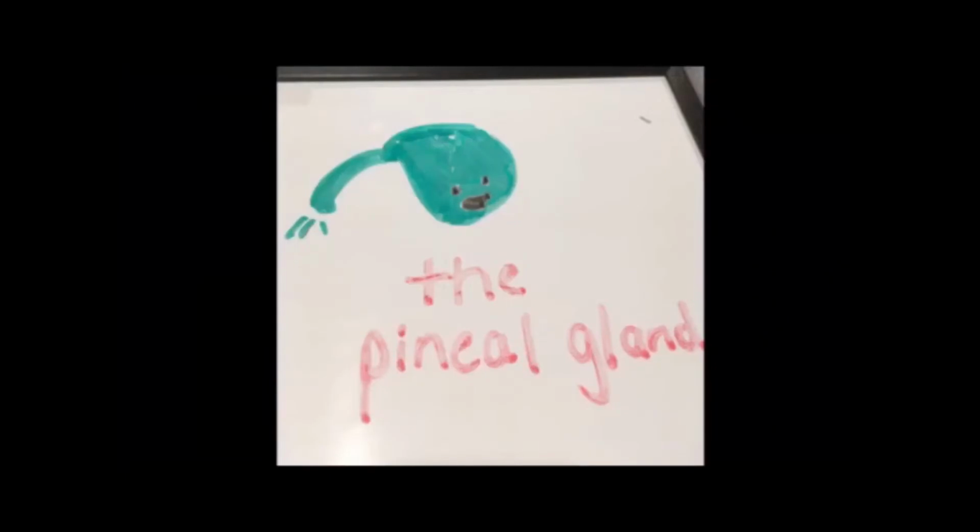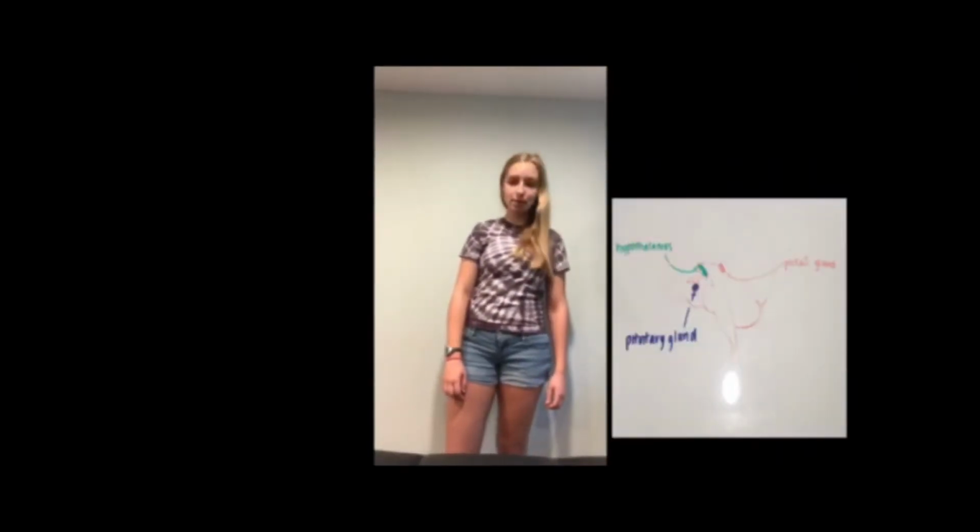The pineal gland. Starting at the top of your head, our first gland is the pineal gland, which is located at the base of your brain above the brainstem. This special little gland is best known for secreting melatonin. Its amounts rise at night and lower in the morning, so it likely controls your sleep cycle. The pineal gland also controls how the seasons affect you. In winter and fall, the nights are longer, so your body is going to produce more melatonin.